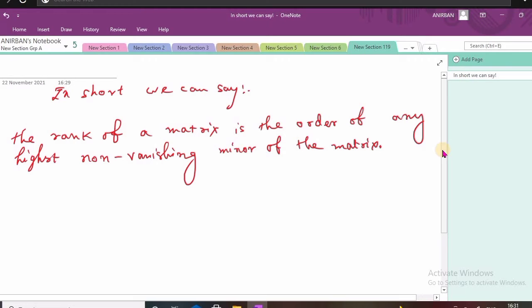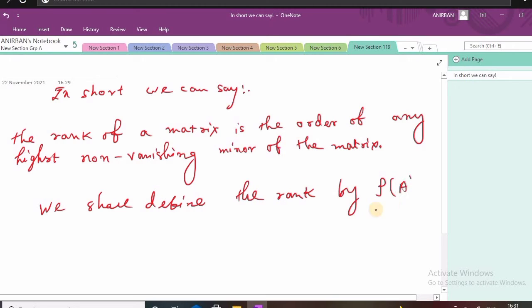So this will be the rank of that matrix itself. And we shall define the rank by this symbol. That is the rank of the matrix. Okay,